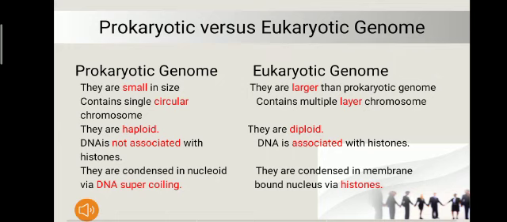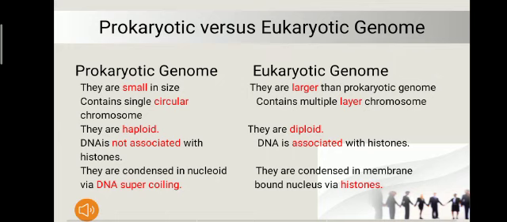My topic is the difference between prokaryotic and eukaryotic genomes. Prokaryotic genomes are small in size. On the other hand, eukaryotic genomes are larger than prokaryotic genomes. Number two, the prokaryotic genome contains a single circular chromosome. On the other hand, the eukaryotic genome contains multiple linear chromosomes. Number three, prokaryotic genomes are haploid. Number three, eukaryotic genomes are diploid.